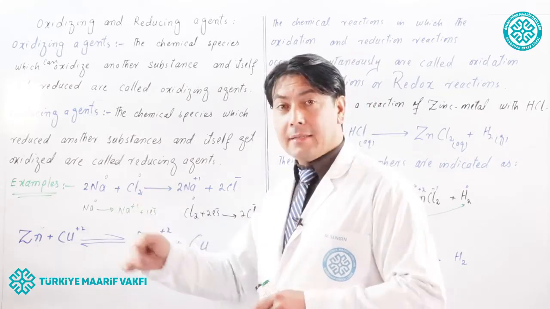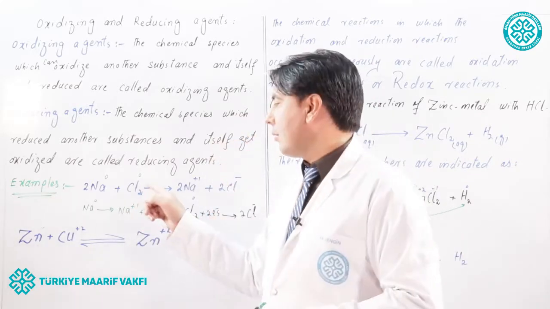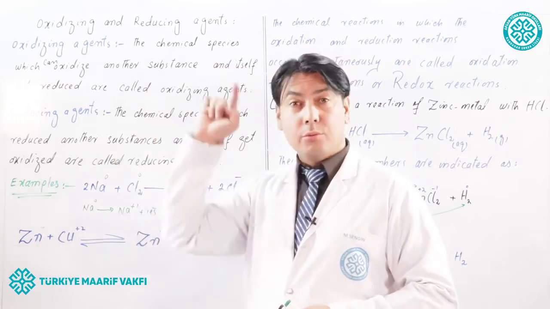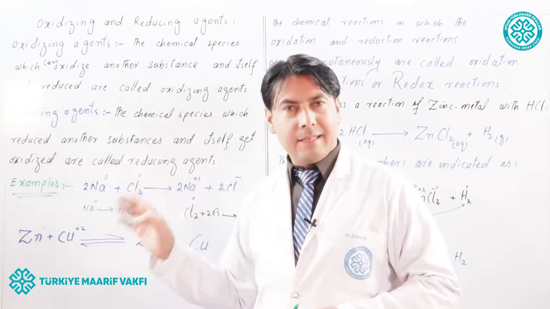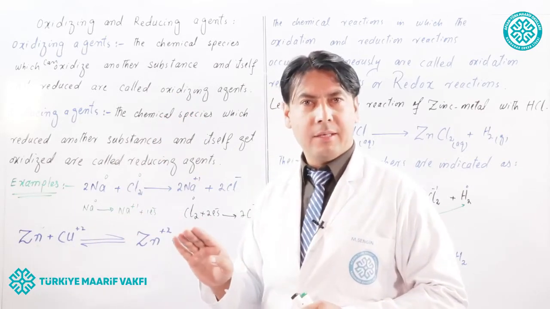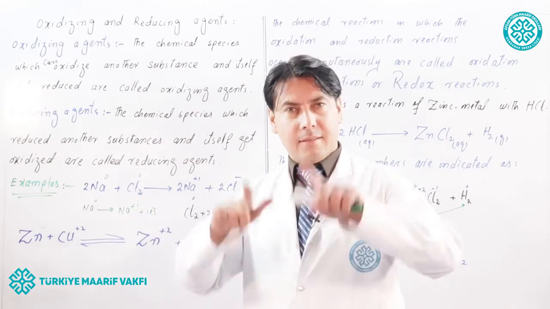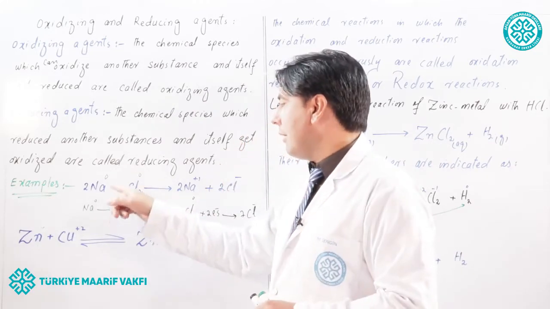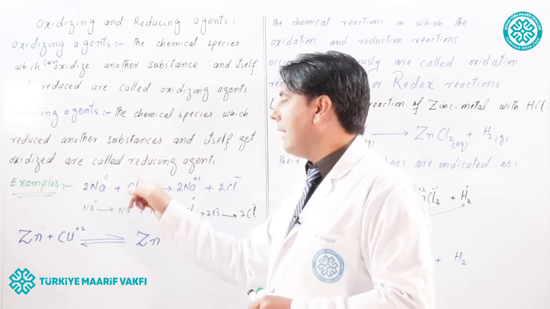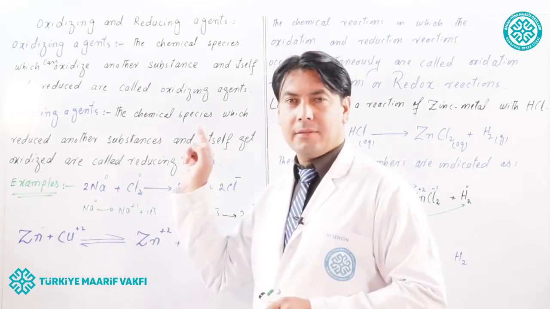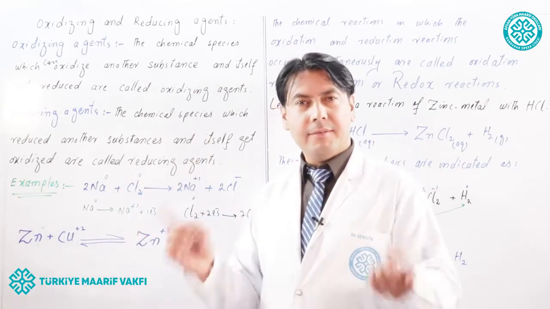The chlorine is the oxidizing agent because chlorine has oxidized the sodium and itself gets reduced. Sodium has reduced the chlorine and itself gets oxidized, so sodium is the reducing agent.